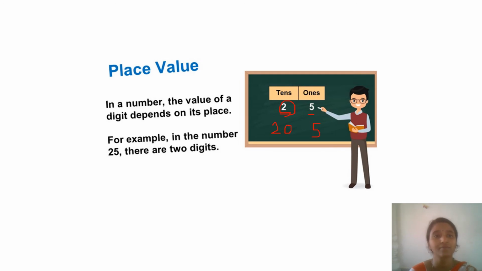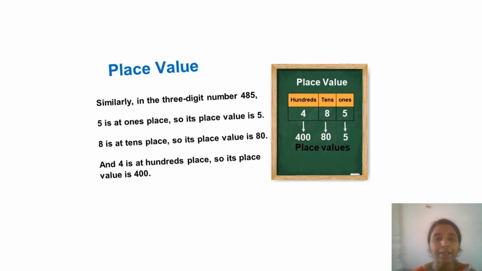Same like 2-digit number, if you take a 3-digit number, then its place values will change. See, here I am taking 485. Under this, where is 5? It is under ones place, right? So the place value of 5 is 5 only. Next, now 8. Where is 8?